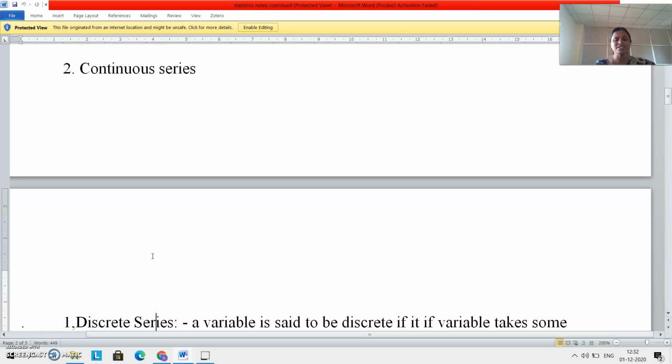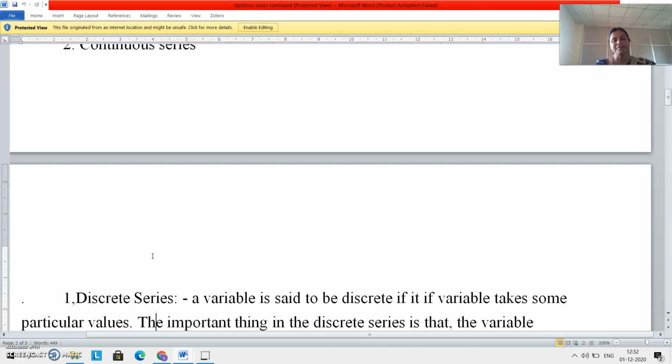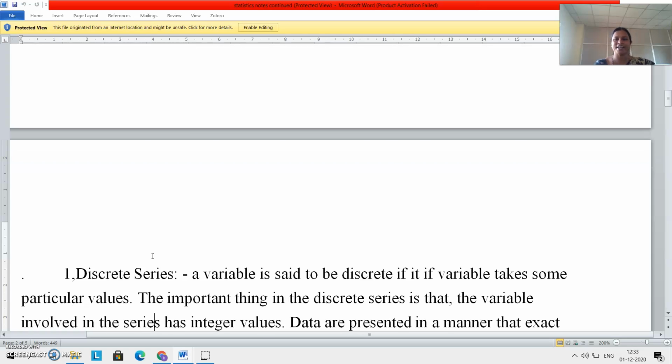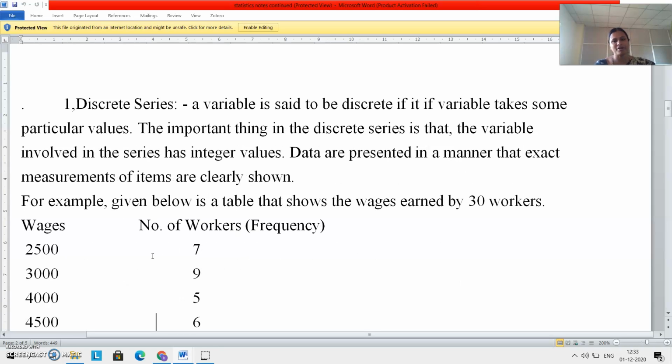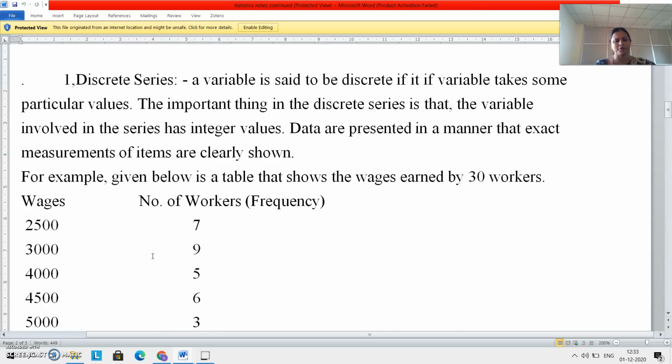You will go for arranging data on discrete series basis if the variable takes some particular value. For example, if I know that there are 2 students who scored 56, and there are 8 students who scored 77, so 56 takes a specific value, 77 takes a specific value, then I will arrange data in discrete series manner. Look at the table, wages and number of workers. There are 7 workers who take 2,500 as wages. There are 9 workers who take 3,000 as wages, maybe per month or per week, we don't know.